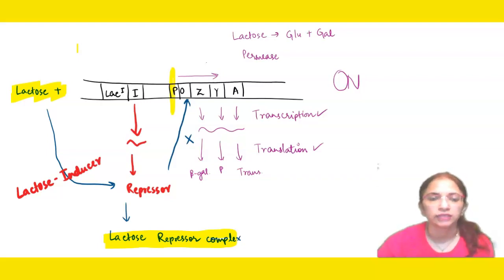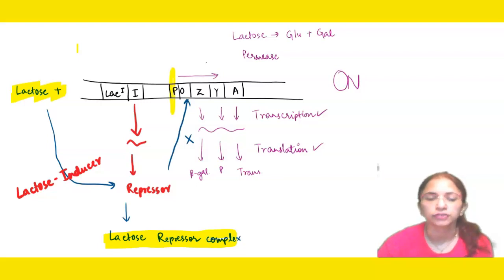For these enzymes, this lactose is the substrate. So if it will be there, it will be turning on the gene expression because it will act as an inducer. It will provoke the synthesis of these three enzymes because lactose will be utilized by the bacterium only if these three enzymes are produced, which are obviously proteinous in nature. Okay, so lactose is serving as inducer because it is the substrate for these enzymes.